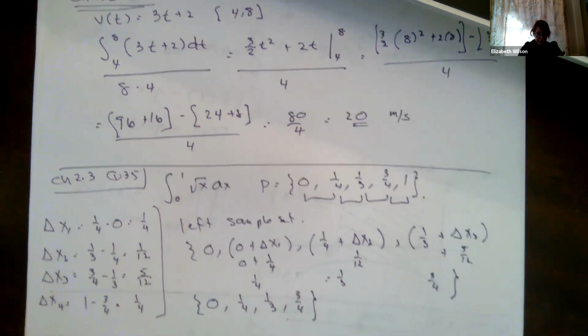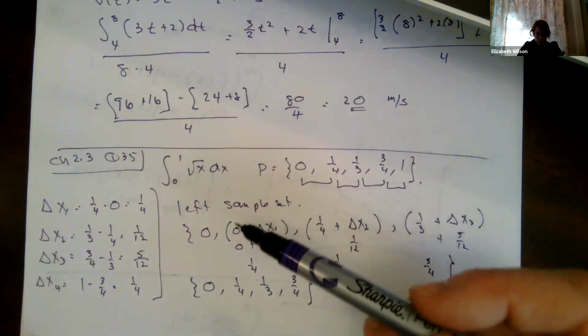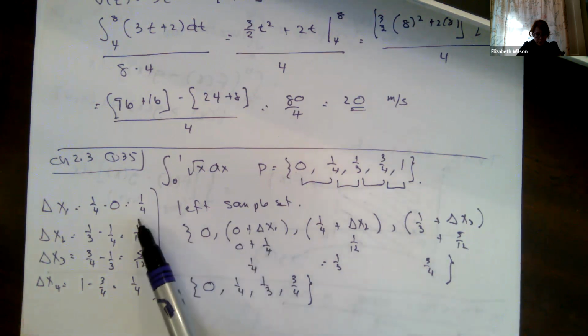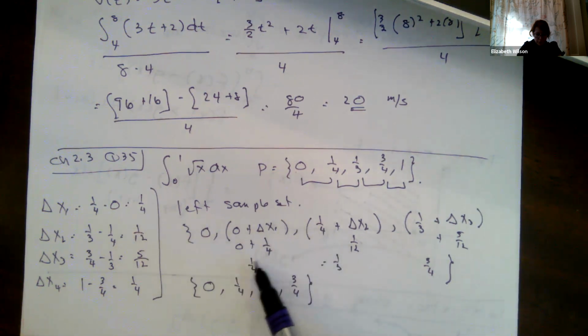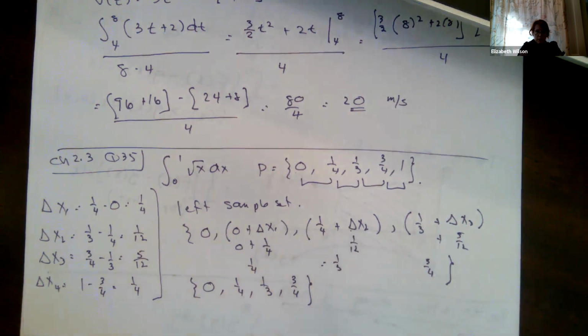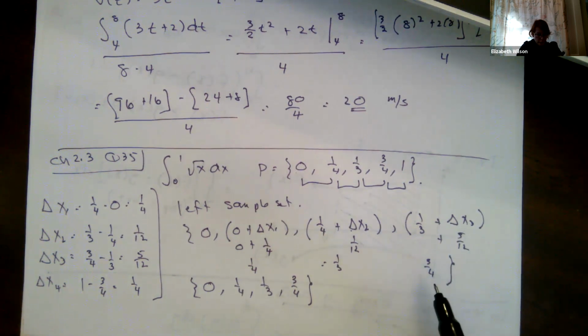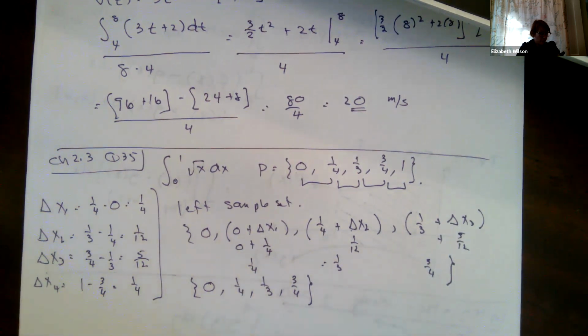So see how I calculated. I had to calculate my delta x first. I start off at A. We're told left, so I'm starting off at A. 0 is my first one. 0 plus my delta x1, whatever that value is, plus my delta x2, because that tells me the width, right? And then whatever that value is plus delta x3 gives me my final sample value. These are the values that I'm going to plug into my function.